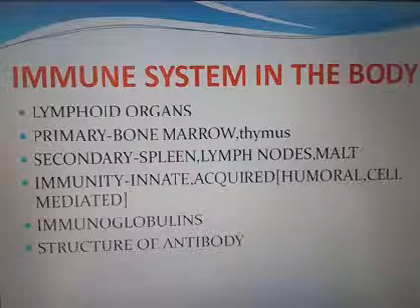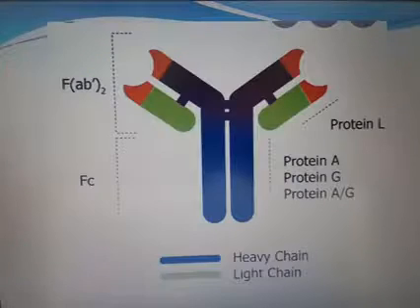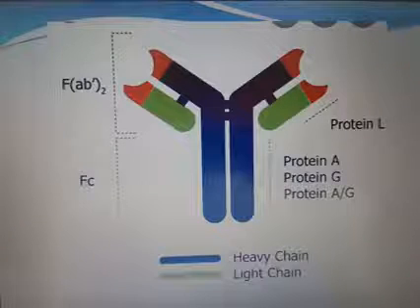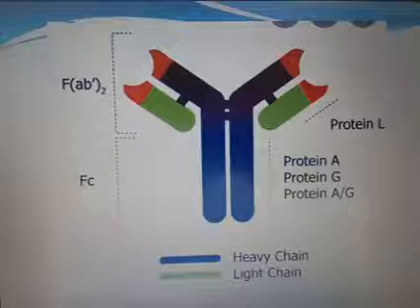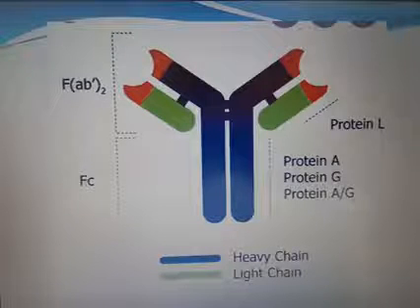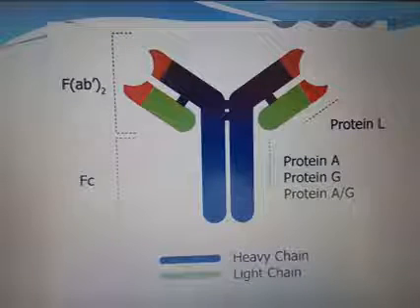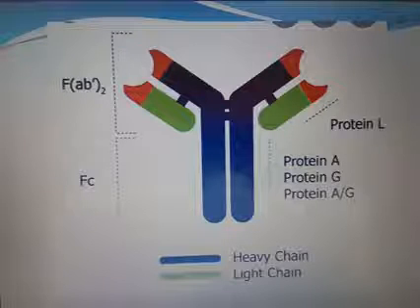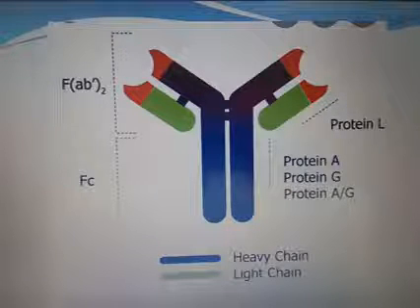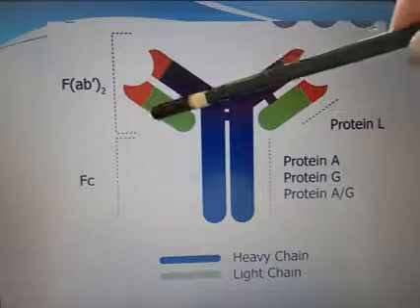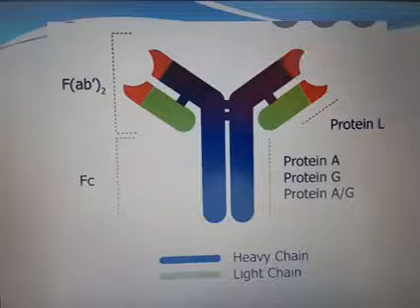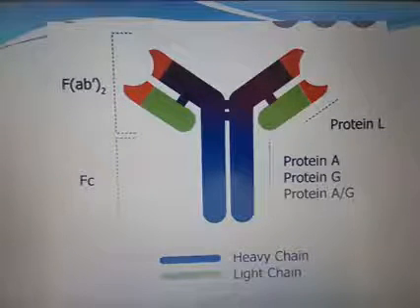Next we are discussing the structure of the antibody. All antibodies have a common structure. They have 4 polypeptide chains held together in the form of the alphabet Y. It has 2 upper arms, so 1, 2, 3, 4 are the 4 polypeptide chains.